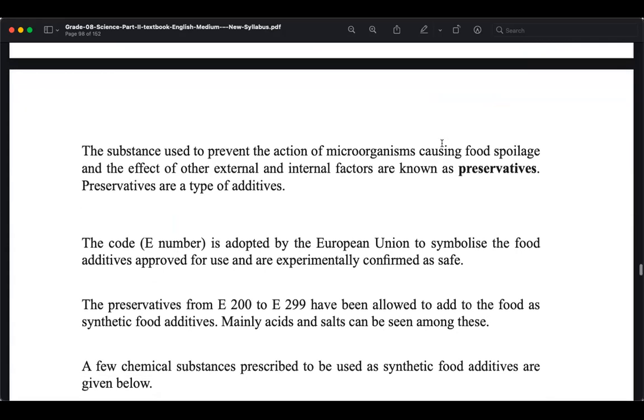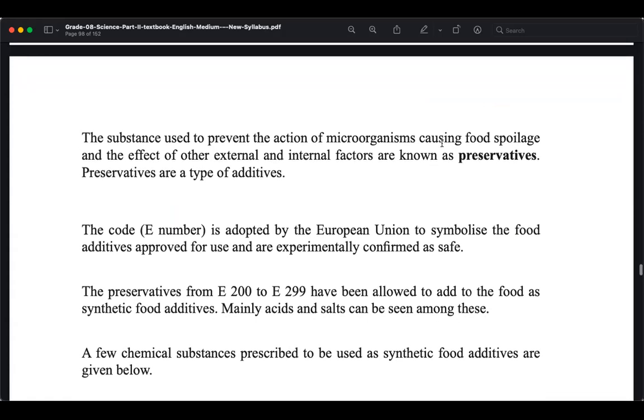Okay, so what is the difference between additives and preservatives? Yes, additives and preservatives, what's the difference? Hello, can you hear me? Yes, sir. Yeah, additives and preservatives, what's the difference? Did you listen to me?